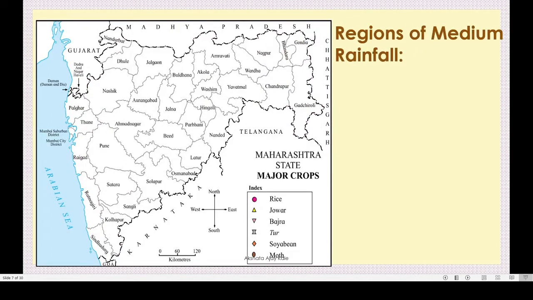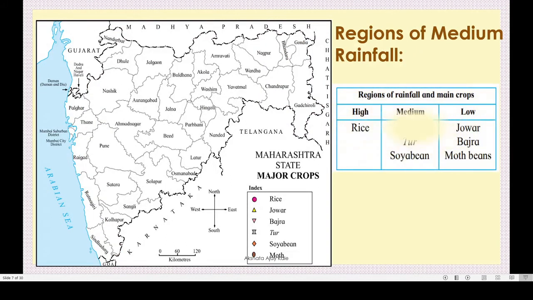Now regions of medium rainfall. We know that we grow jawar, tur and soybean. The symbols used are, this is jawar, this is tur and soybean. Now in medium rainfall area, see this light blue color.